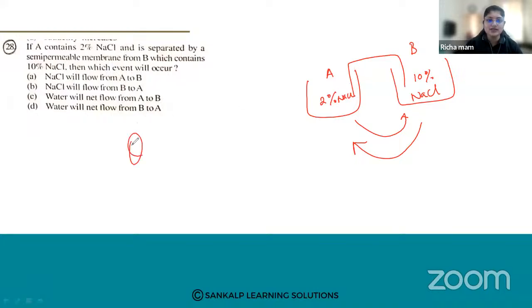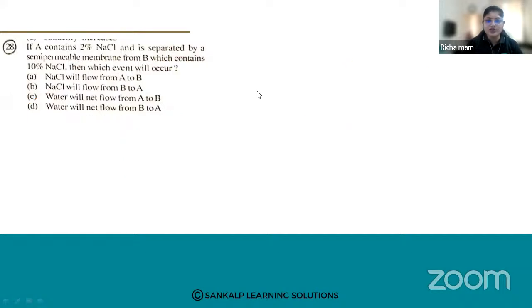This is the concept of osmosis. Osmosis is the flow of solvent molecules from low concentration to high concentration. So which is the answer? The water molecules, AC. The solvent molecules, that is the water molecules, will flow from low concentration to high concentration. So it is option number C. Yes, Ranjita has answered it. Good. Let us go for the next question.